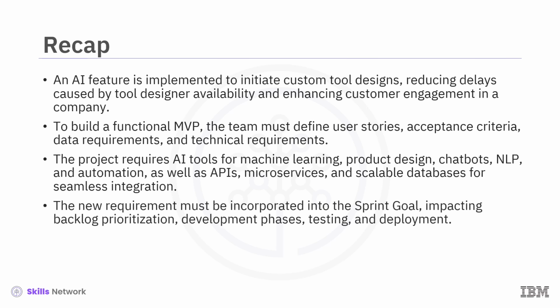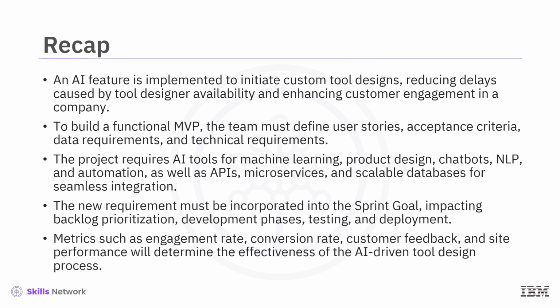The new requirement must be incorporated into the sprint goal, impacting backlog prioritization, development phases, testing, and deployment. Lastly, metrics such as engagement rate, conversion rate, customer feedback, and site performance will determine the effectiveness of the AI-driven tool design process.